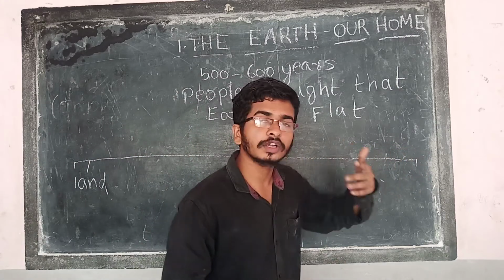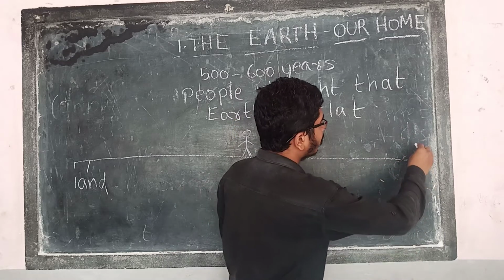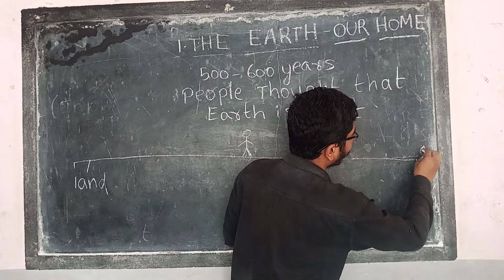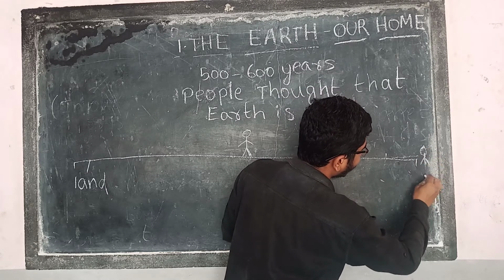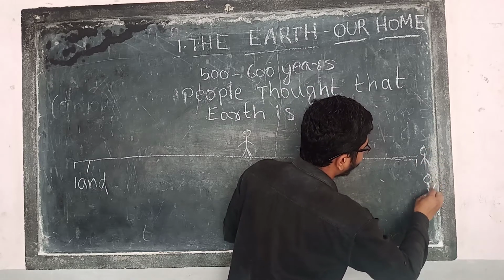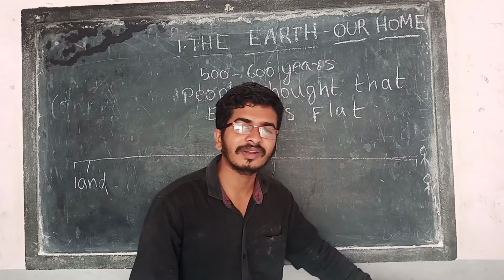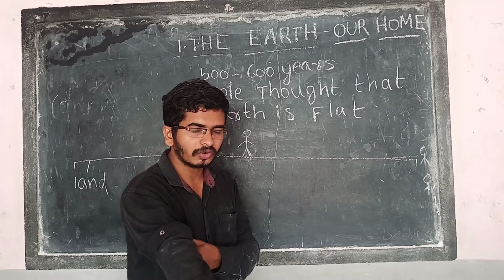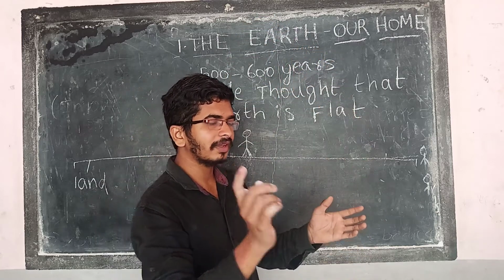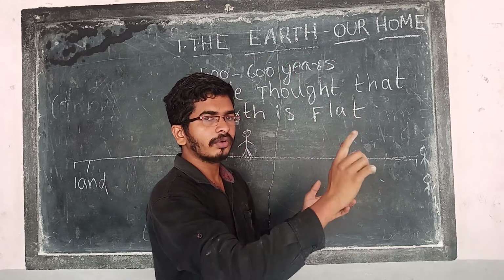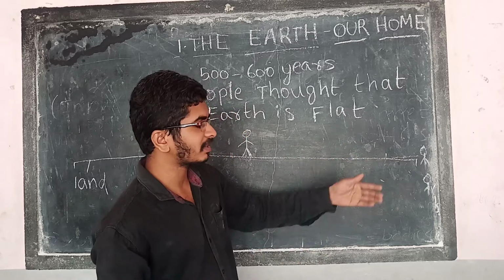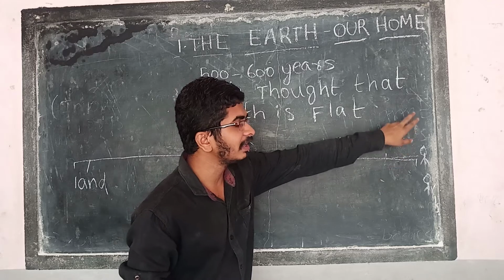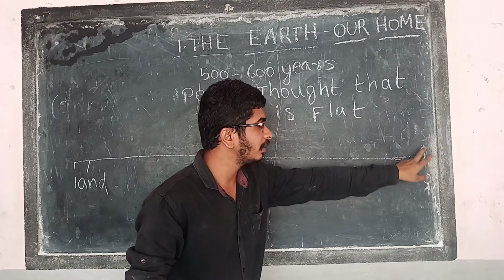And if we travel continuously like that, after traveling we will fall down. They thought we will fall down. But will we fall down? No, because earth is round. We can travel now using buses, air transport, etc. But at that time they thought that after going some extent they will fall down.